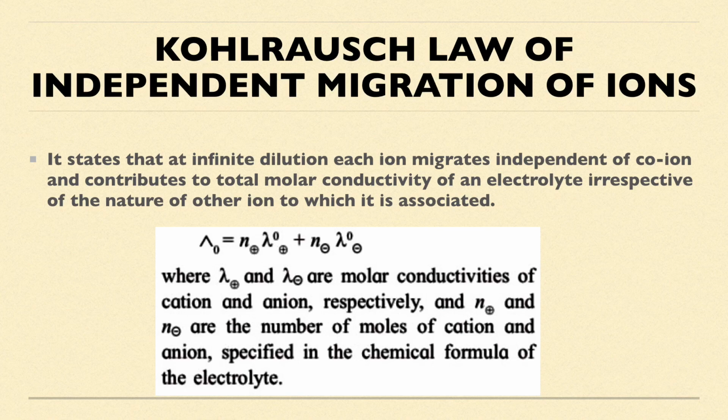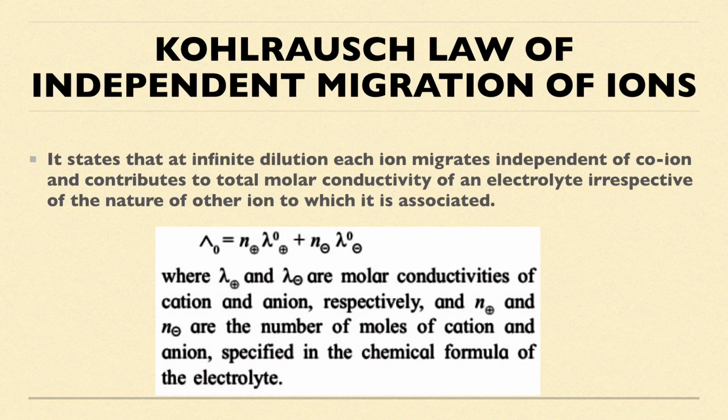That means there will be a specific molar conductivity value for K plus ion and there will be a specific molar conductivity value for Cl minus ion. And similarly, if it is NaCl, then Na plus and Cl minus will contribute their own contribution. That means it won't be affected by the co-ion present. If I am seeing the molar conductivity of Cl minus in both the cases, KCl or NaCl, the molar conductivity of Cl minus will remain the same. So that is the meaning of it migrates independent of its co-ion and contributes to the total molar conductivity.